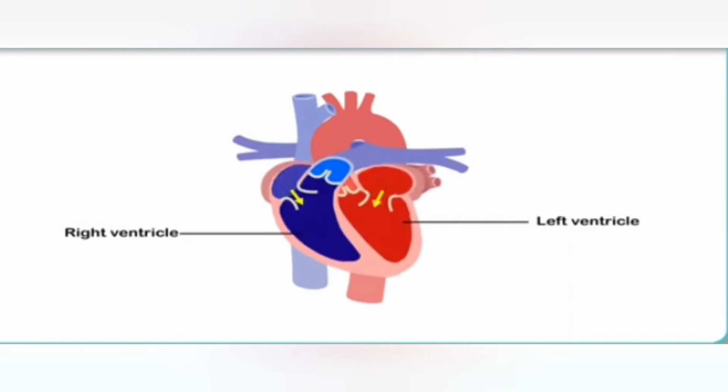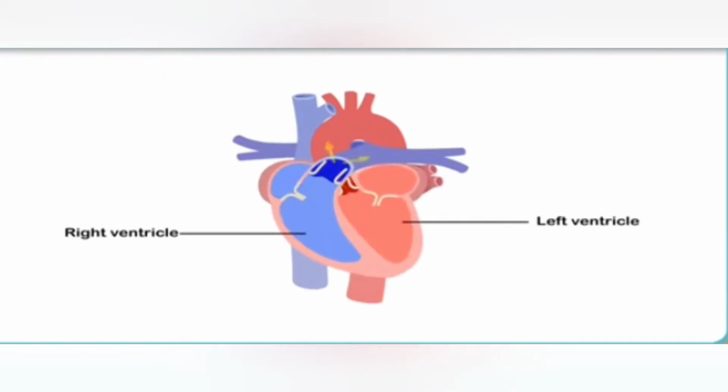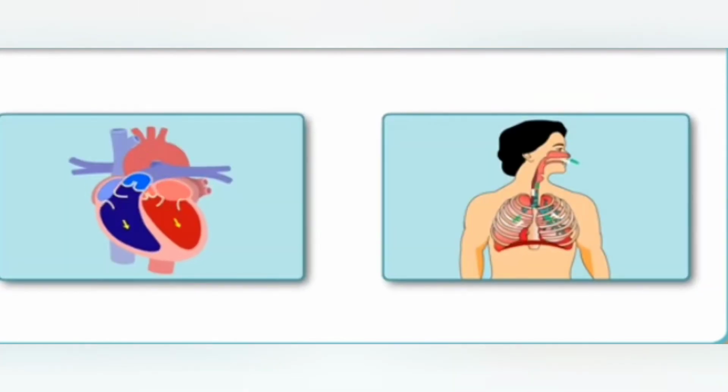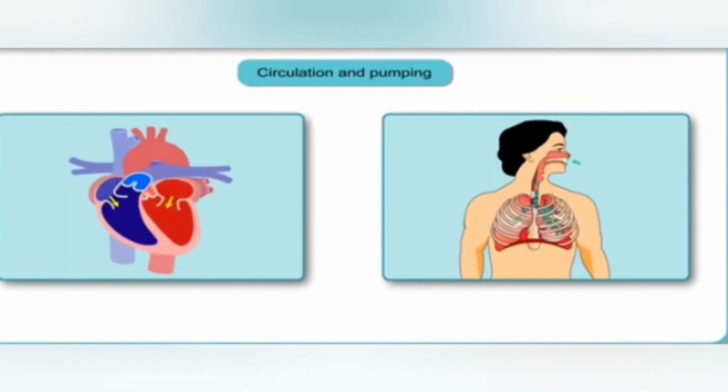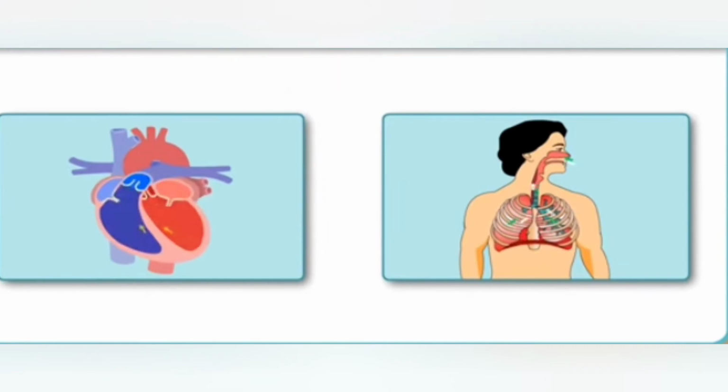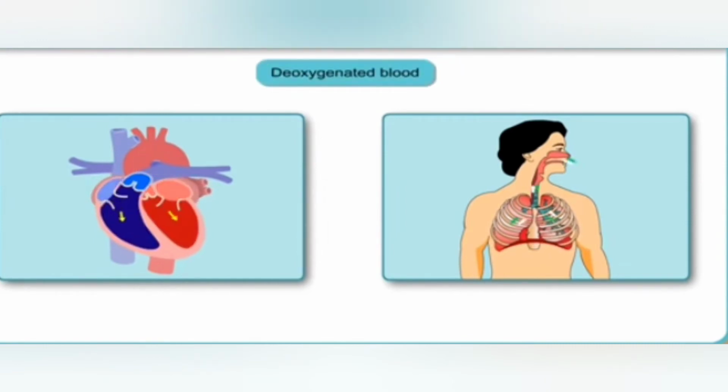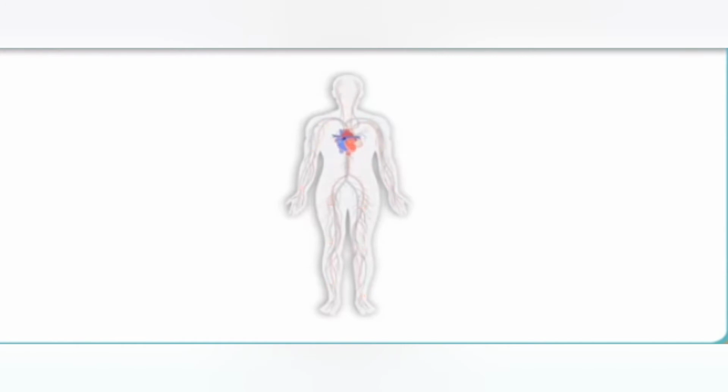Valves in the heart. The right auriculoventricular valve is called the tricuspid valve. It is located between the right auricle and right ventricle. The left auriculoventricular valve is called the mitral or bicuspid valve. It is located between the left auricle and the left ventricle.